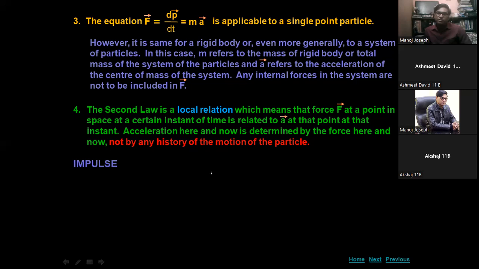Now comes the important concept once again, impulse. First we studied the classical physics example, the experiment of Galileo, the policy of Aristotle, and then we studied Newton's first law, which is the law of inertia. Now Newton's second law. After Newton's second law, momentum, and after momentum, we are studying impulse. Whenever a large amount of force acts over a body for a very short interval of time, that is called impulse.